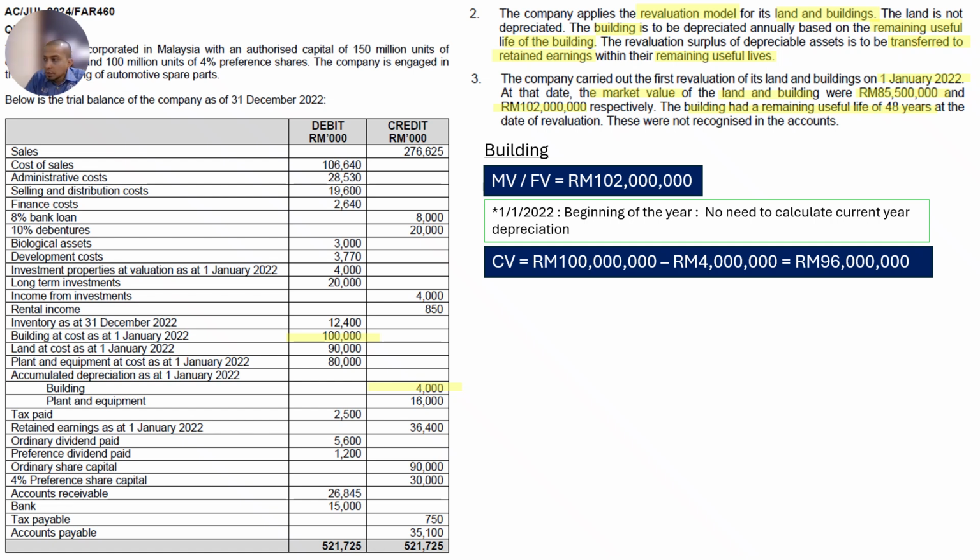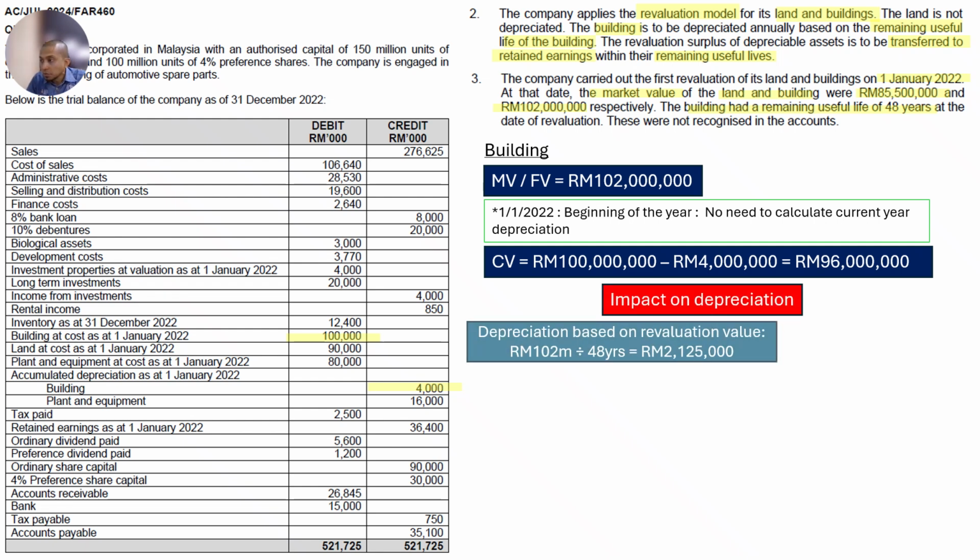Okay. So the building is not yet finished after we have done these two. The next part is the impact on depreciation. What is the impact on depreciation? Basically, when we do depreciation, we are going to use the new value. The new value or revalued amount is 102 million divided by 48 years, which is equal to 2,125,000. So this is the new depreciation charge for the year. So this depreciation we are going to debit, and credit accumulated depreciation.